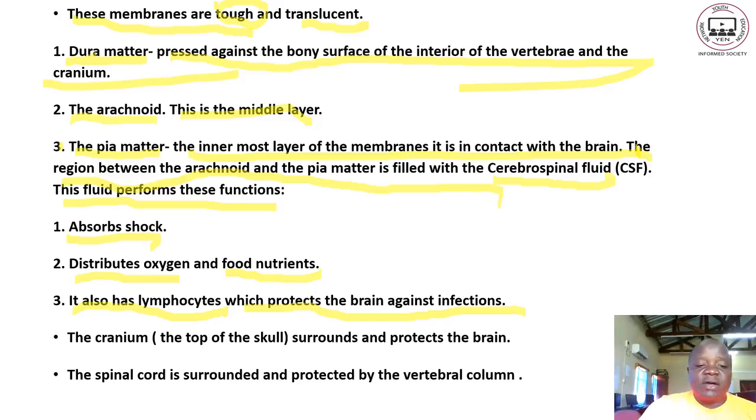So now we are saying we have the cranium. This one, the top of the skull, surrounds and protects the brain. So the spinal cord is surrounded and protected by the vertebral column, while the brain is protected by the cranium or the skull. Next page.